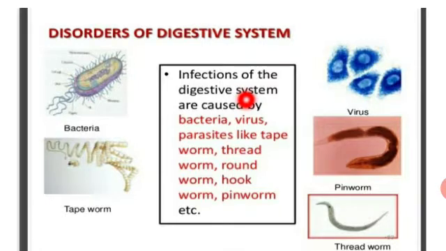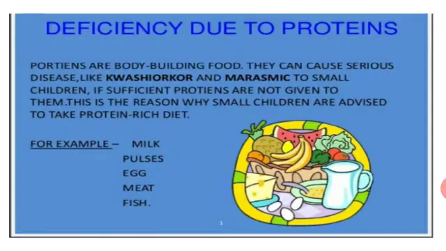The most common symptoms of colitis are rectal bleeding, abdominal cramps and diarrhea. The infections are also caused by the parasites of the intestine like tapeworm, threadworm, hookworm, roundworm, pinworm, etc.